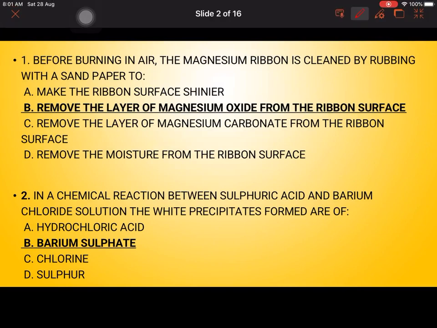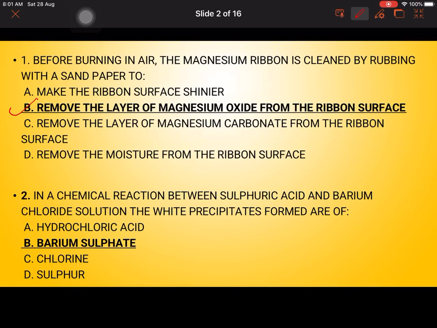First one is: before burning in air, the magnesium ribbon is cleaned by rubbing with a sandpaper. The options are: making the ribbon surface shinier, removing the layer of magnesium oxide from the ribbon surface, removing the layer of magnesium carbonate from the ribbon surface, or removing the moisture from the ribbon surface. So the answer is option B. You can also write option C, it is also correct, but B is more correct.